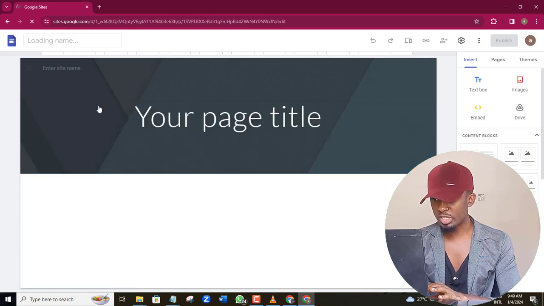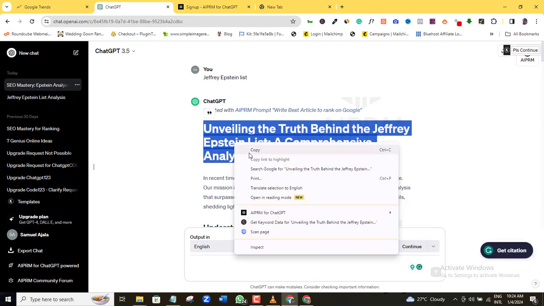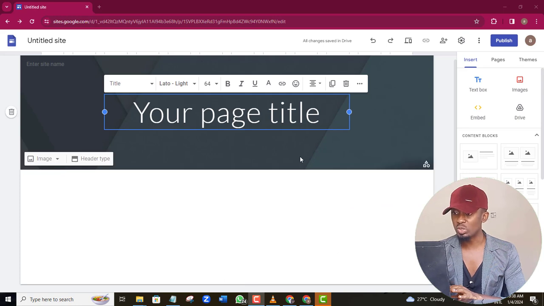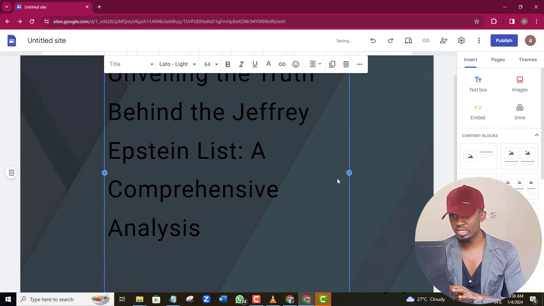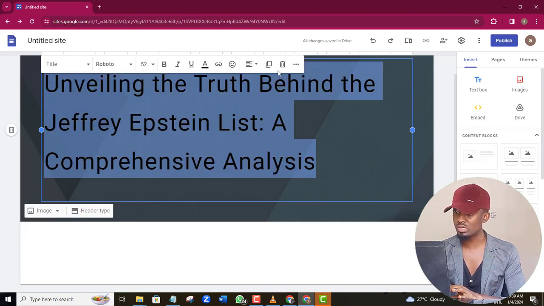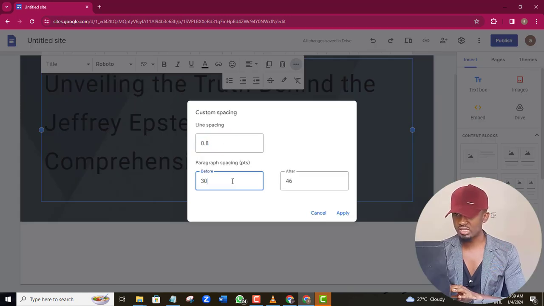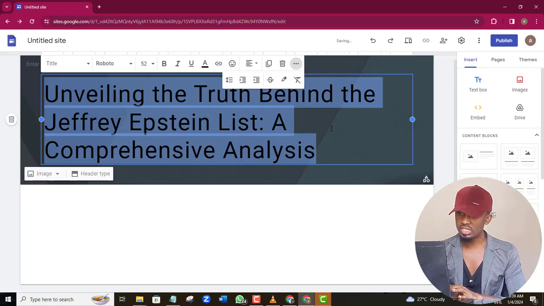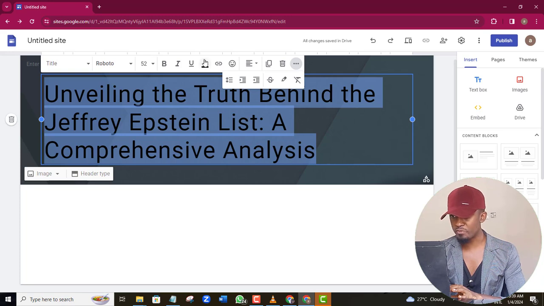Now, here at the page title, go back to ChatGPT and copy the title of the article we just generated. Click inside this placeholder and delete this text. Then paste the title in here. Okay, this looks too large, so let's do a little formatting. So I will widen this. I'll come here and here I will click custom spacing. For the line, I will use 0.8. Here I will reduce this to 0 and also 0 here. Okay, this looks good now, and then I will select the old title text. I'll come in here and change my font color to white.